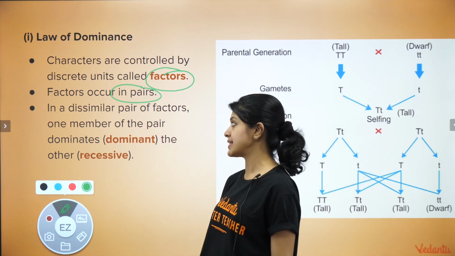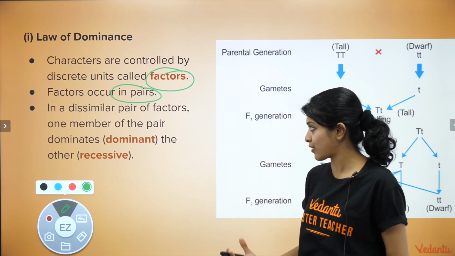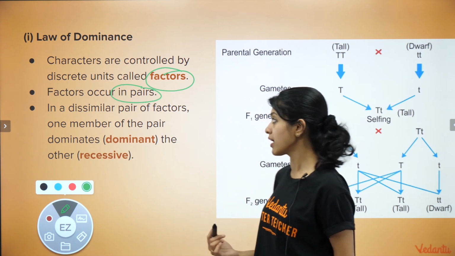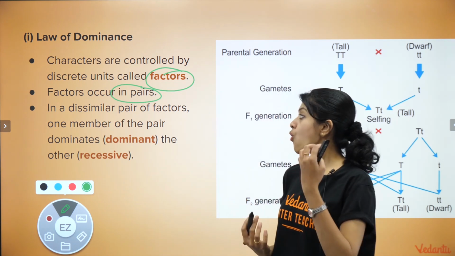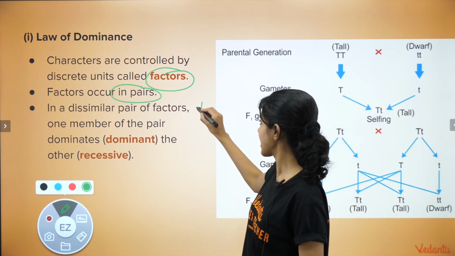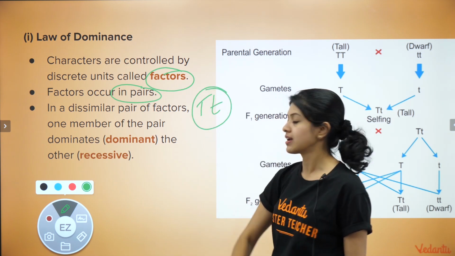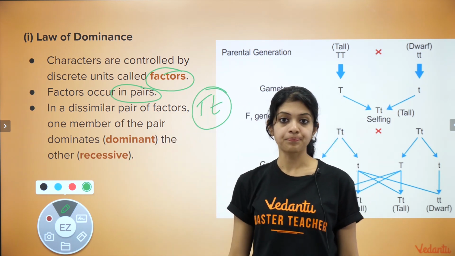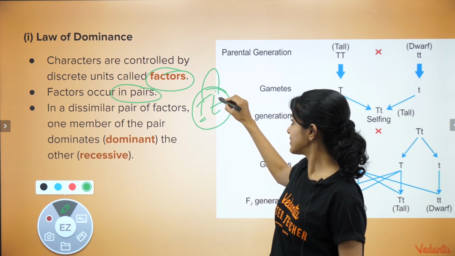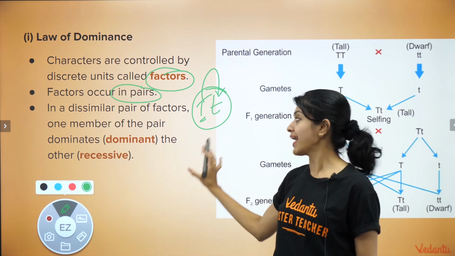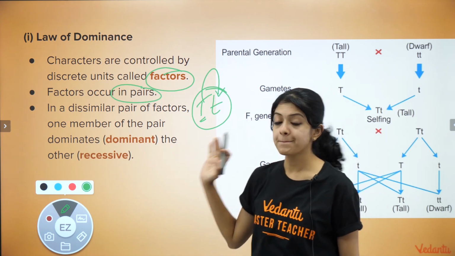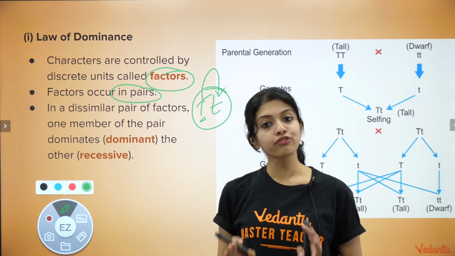And thirdly, Mendel stated that in a dissimilar pair of factors, by which we are talking about the heterozygous case, one member of the pair dominates the other. Say for instance, in this case, a dissimilar pair of factors, a capital T and a small t. One always dominates over the other, which is why these plants are always tall. This is what Mendel meant by the law of dominance.